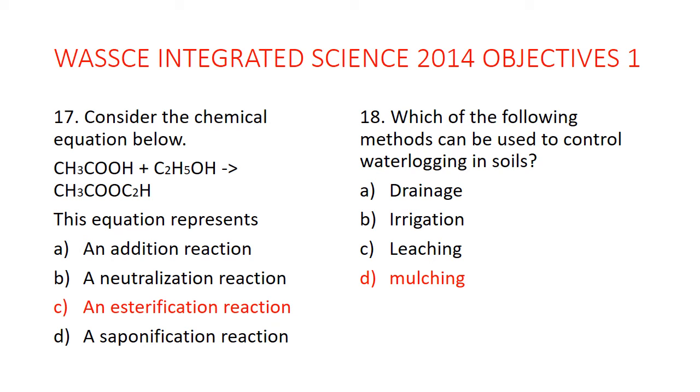So esterification reaction is a reaction between an acid, or we say specifically an organic acid, and then an alcohol. So the equation here in this question, the first one is the acid, the CH3COOH is called ethanoic acid. So that's the organic acid there. And then C2H5OH, that's the formula for alcohol. So the two combine and they form the ester. So the ester has the formula